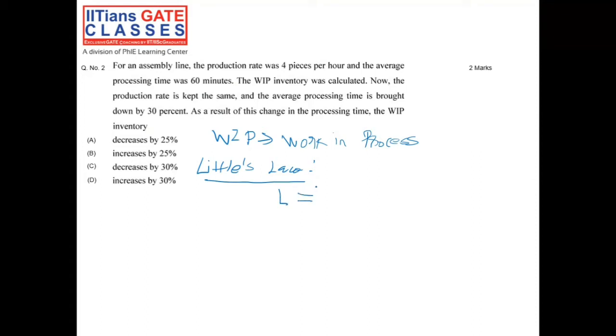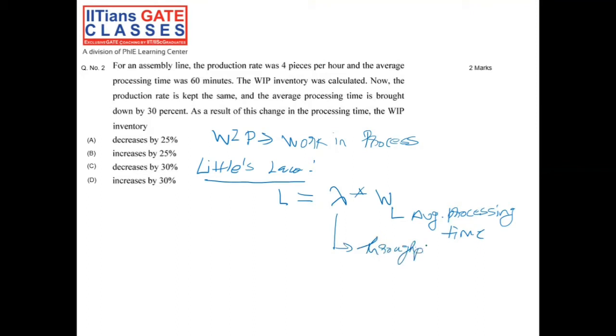work in process inventory L equals lambda, that is the average output from process, or you can say throughput, multiplied by W. So W would be our average processing time, and our lambda would be throughput or average output from process.